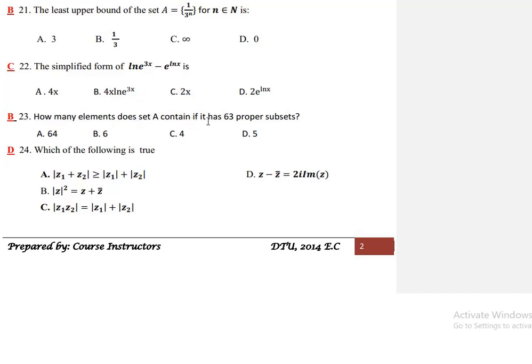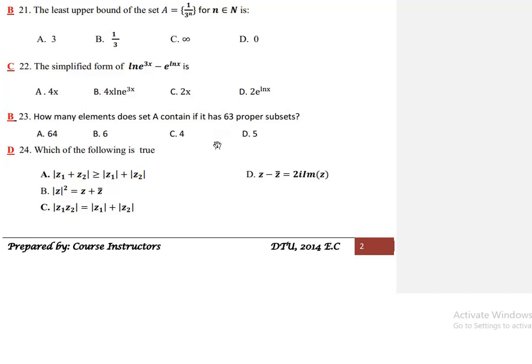23. How many elements does set A contain if it has 63 proper subsets? We are looking for the number of elements. If a set has n elements, the number of proper subsets is 2 to the power of n minus 1.